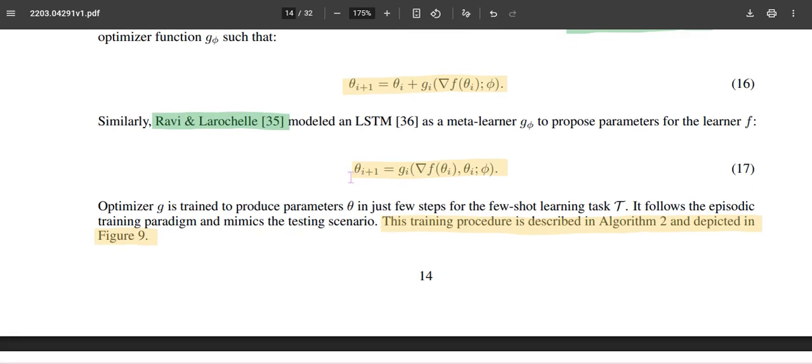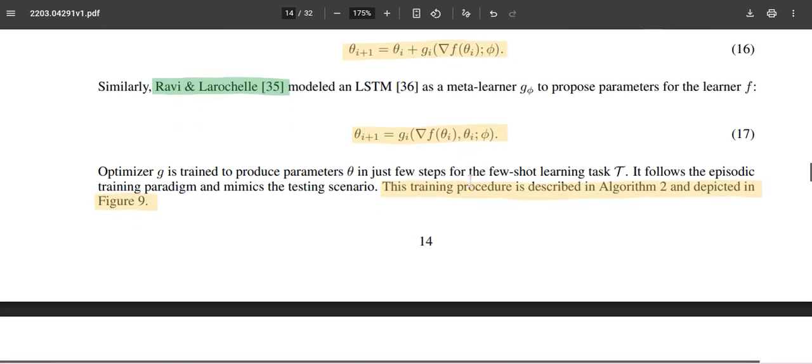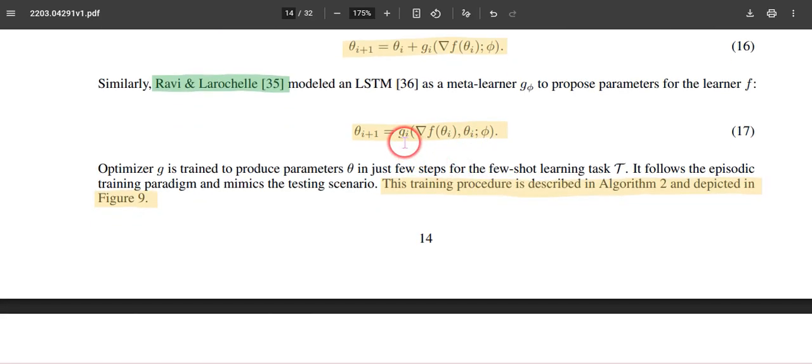So again, in another paper they used an LSTM-based one, where they have taken a difference equations setup and directly try to update at each episode using the output computed from this model. The input to this model will be the gradient of the primary model and the primary model itself, and that helps to get a g, and the g value will be helpful to update the theta, and theta will be given to the f